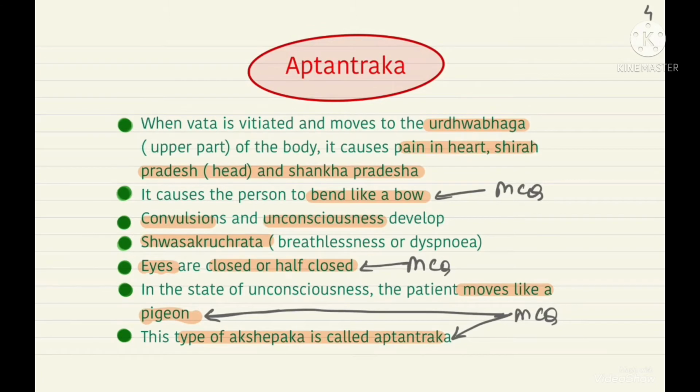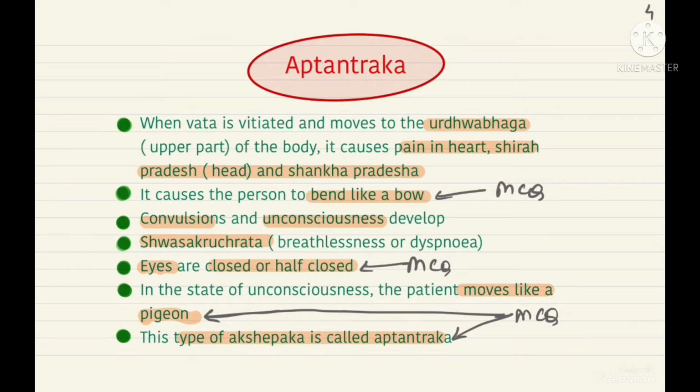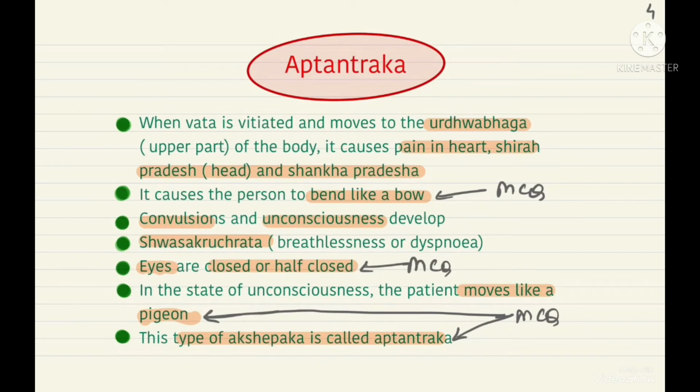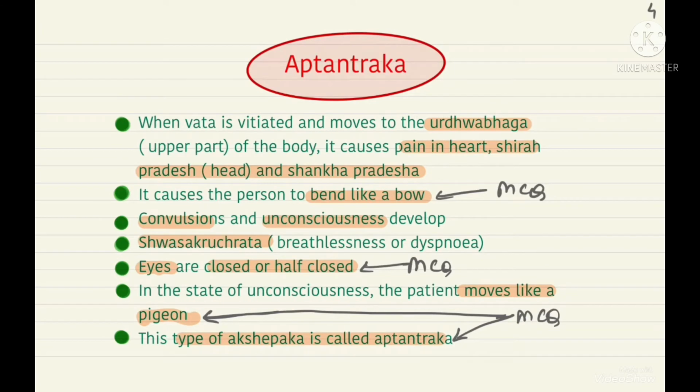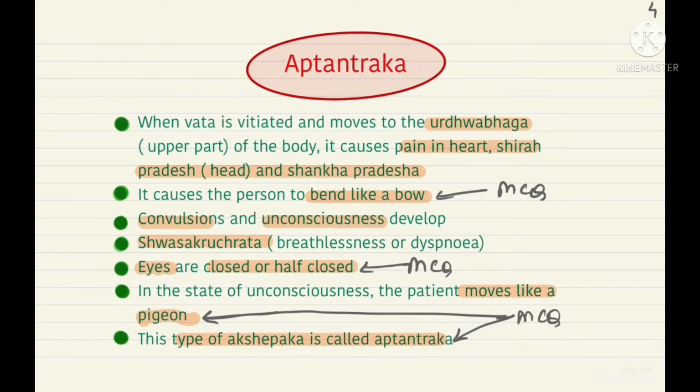Alright, so now let's see what is apatantraka. What happens in apatantraka is when the vata is vitiated and it moves to the urdhva bhag or the upper part of the body, then it results in pain in the hriday, or we call it heart. So it results in pain in the hriday, shira pradesh, that is head, and shankha pradesh, that is the temples. So when the vata is vitiated, it causes pain in these body parts, and it causes the person to bend like a bow. So you have seen a bow and arrow, right? So the person bends like a bow in the curve shape. So this is an MCQ. It can be asked in many entrance exams, what the person looks like, or how does a person bend in apatantraka. So he bends like a bow.